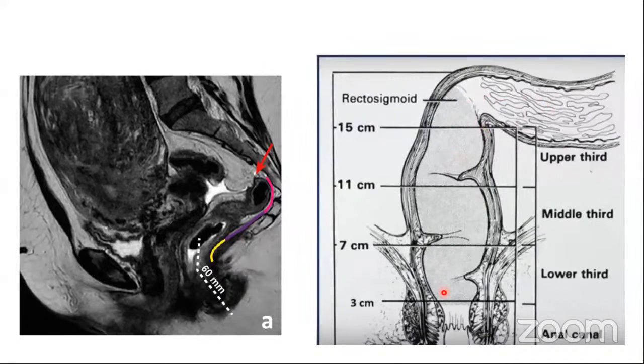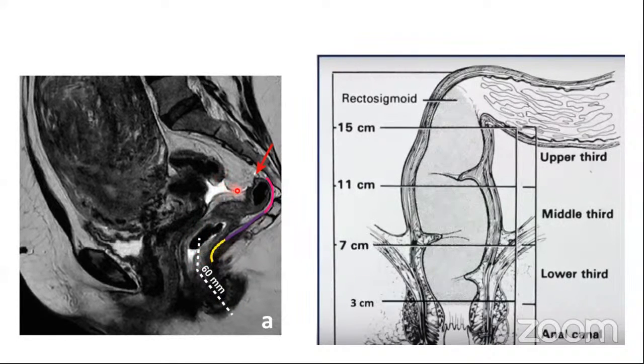So between this anorectal junction and the rectosigmoid, we'll have the 3 parts of the rectum, the upper, middle, and the lower. Now, if you look at the MR, the lower rectum is taken as 6 centimeters from the anal verge up till the anorectal junction. Okay, so this yellow line. So 6 centimeters from the anal verge up till the anorectal junction is your lower rectum.